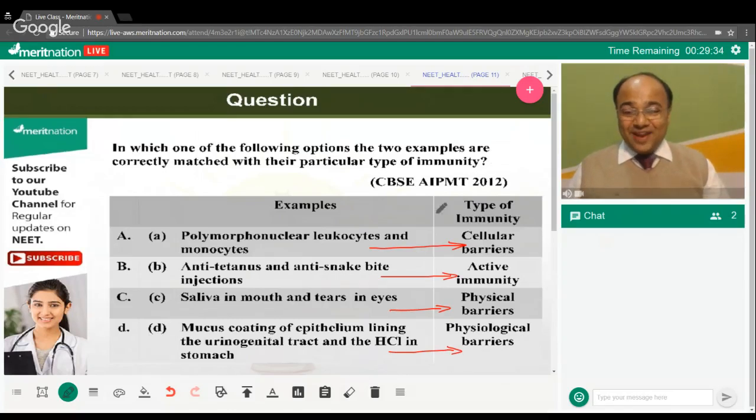So, this is a very interesting question. Polymorphonuclear leukocytes and monocytes. Polymorphonuclear leukocytes can be termed as PMN leukocytes, right?